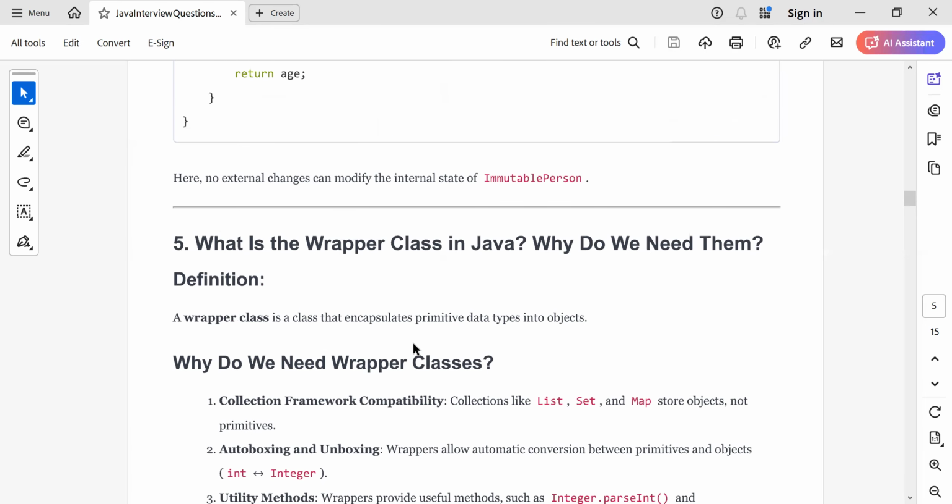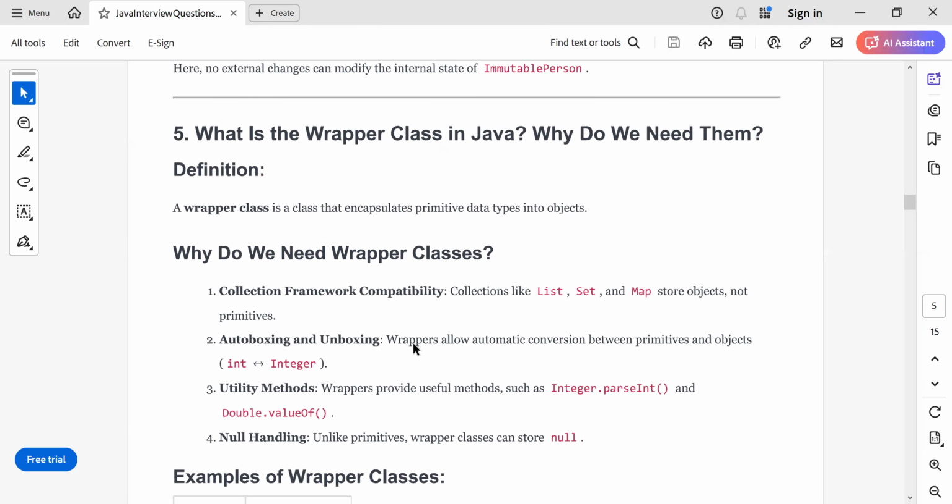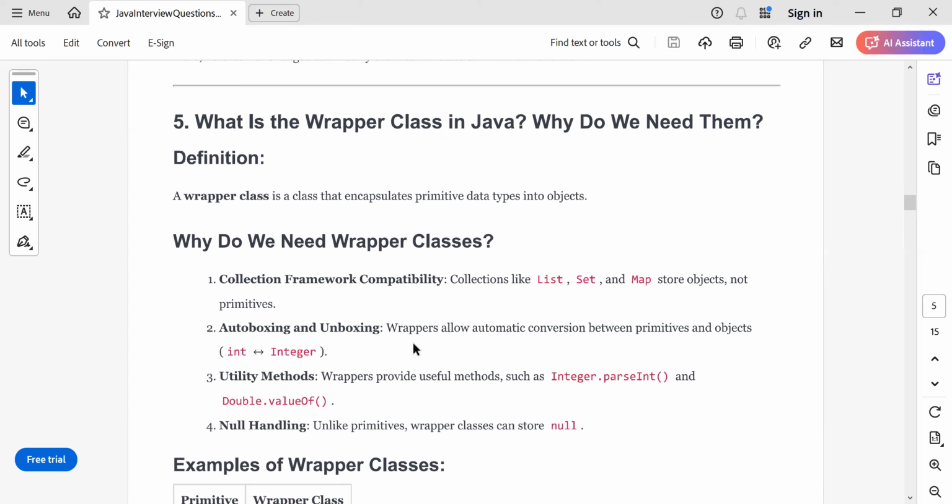Then we have something called autoboxing and unboxing. As we have primitive types and wrapper classes, the conversion from primitive to wrapper and wrapper to primitive is done using autoboxing and unboxing. So a wrapper class is an object representation of your primitive data type, to work with collections you need wrapper classes, and for converting between primitive and wrapper there is the concept of autoboxing and unboxing.